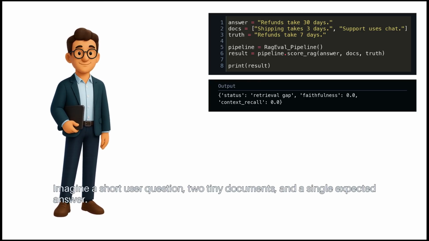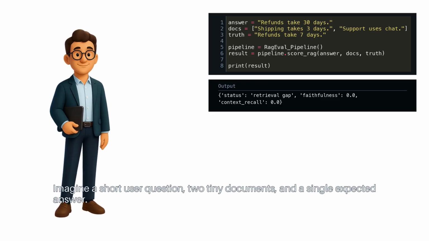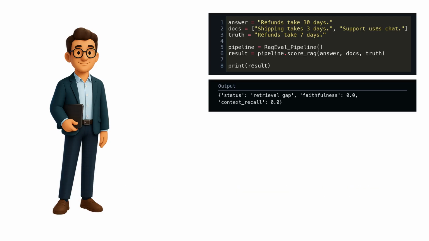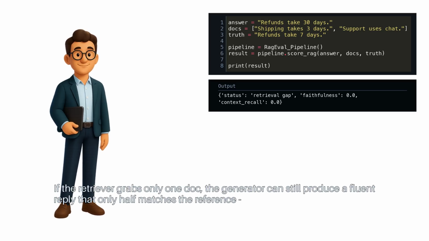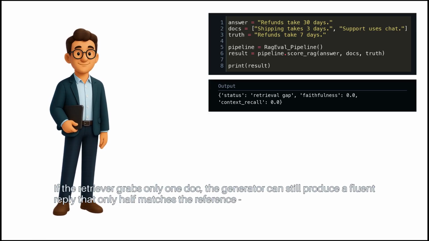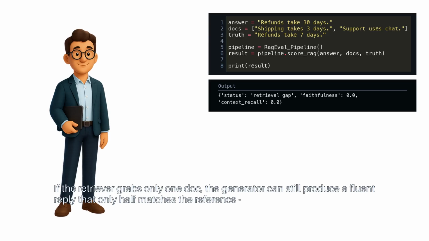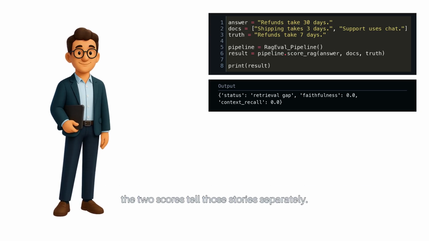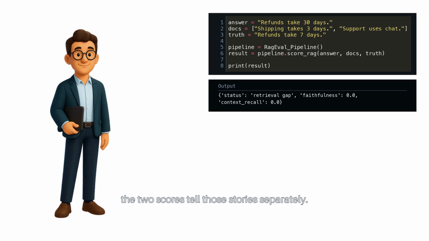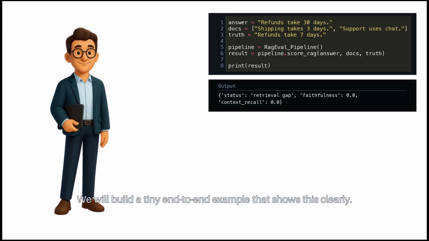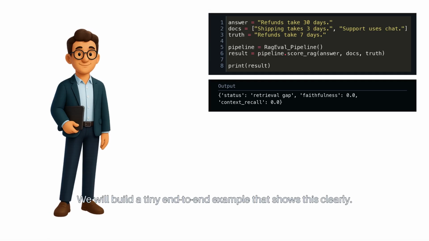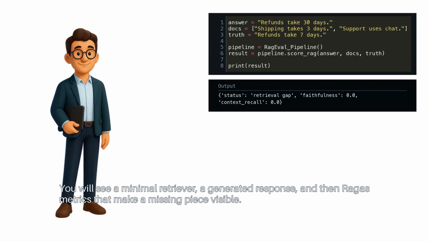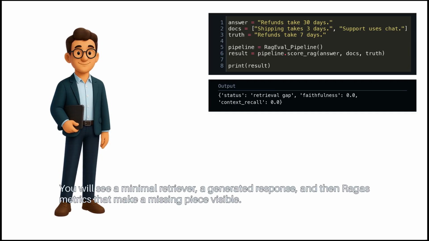Imagine a short user question, two tiny documents, and a single expected answer. If the retriever grabs only one doc, the generator can still produce a fluent reply that only half matches the reference. The two scores tell those stories separately. We will build a tiny end-to-end example that shows this clearly. You will see a minimal retriever, a generated response, and then Ragas metrics that make a missing piece visible.